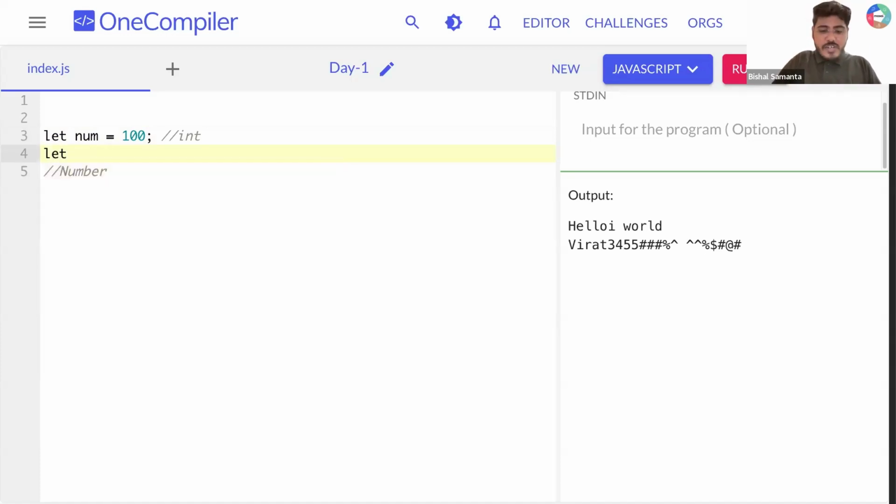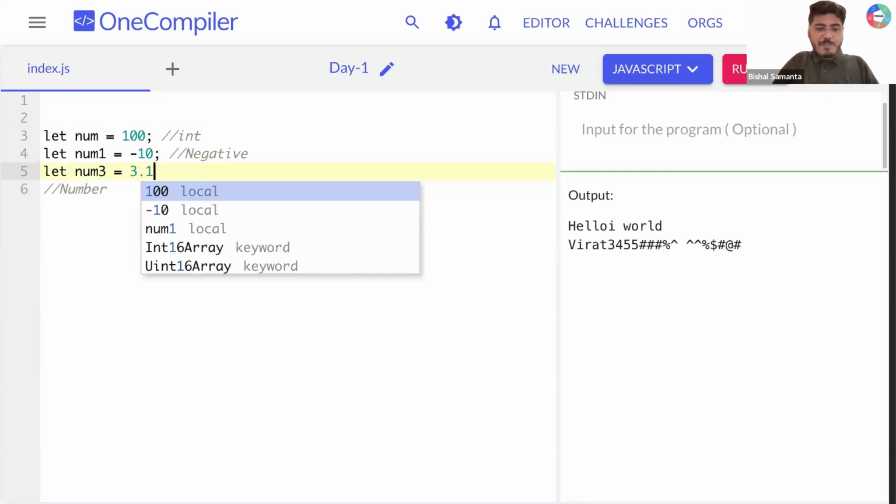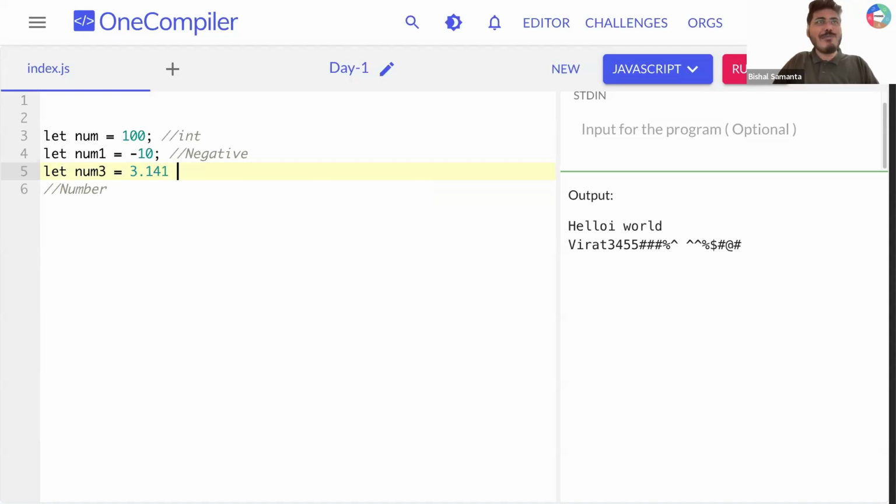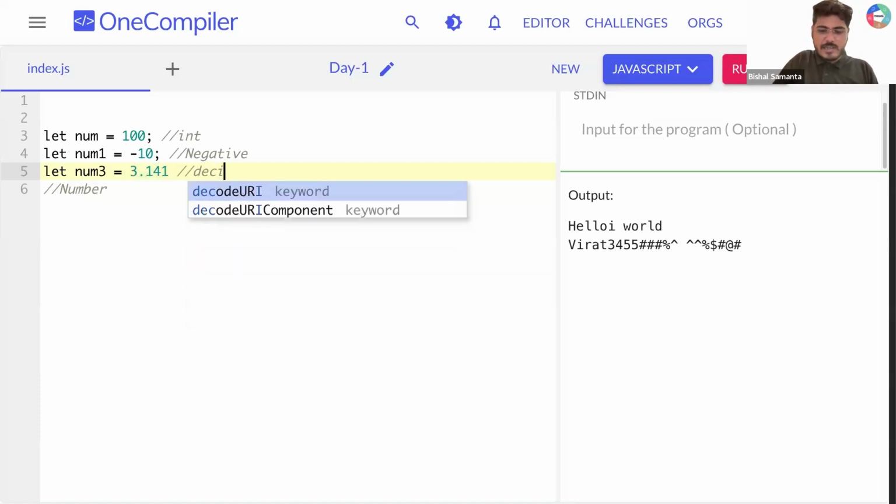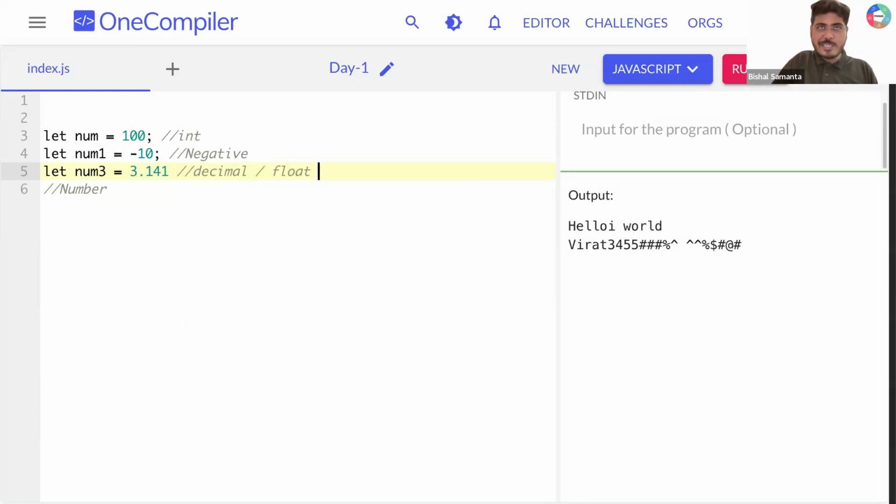Let's say I'm creating one more variable, num1, and here I'm writing, let's say, -10. Is it a negative number, guys? Yes or no? Okay. Let's say I'm creating one more variable, num3, and here I'm storing 3.141. Can you tell me what this value is? You like math, right? You told me, pi value. But here we are storing some kind of float or decimal, yes or no?